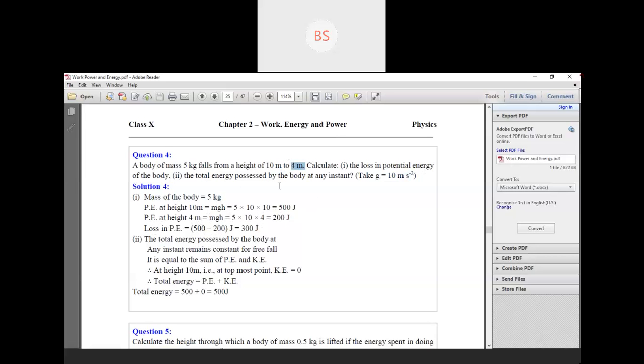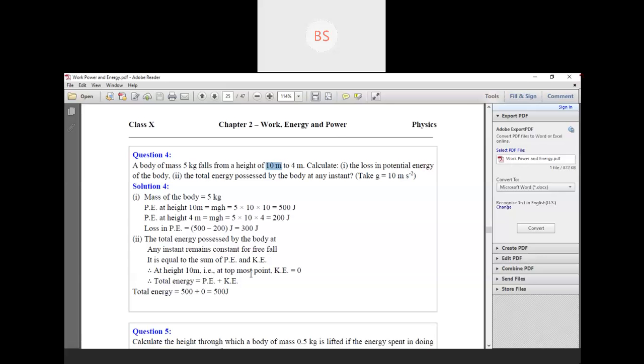The second one is the total energy possessed by the body at any instant. Any instant you can take. We will take the first instant, that is 10 meter. The total energy possessed by the body at any instant remains constant for free fall. It is equal to the sum of P and K. We know that. What is mechanical energy? We know mechanical energy is the sum of P and K, and it is always constant. So it is mentioned here.